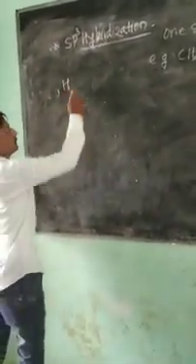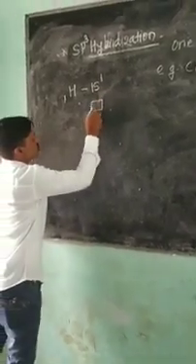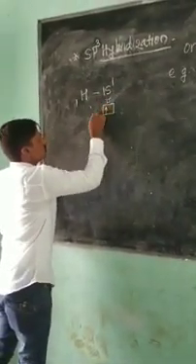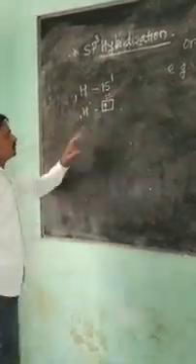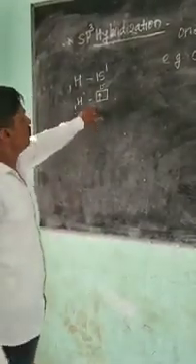So next atom in the CH4 is a hydrogen. Atomic number of hydrogen is 1. Electronic configuration 1s1. So just I put this electronic configuration in the box diagram. In case of hydrogen, only one unpaired electron is present.